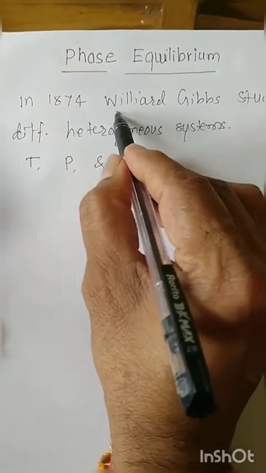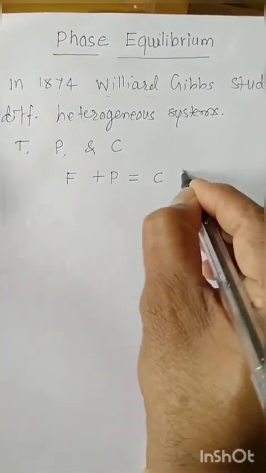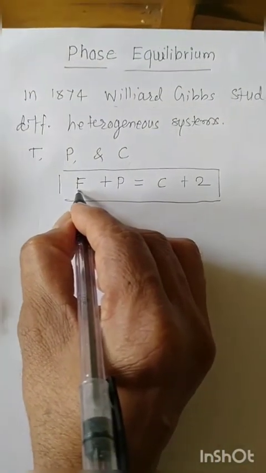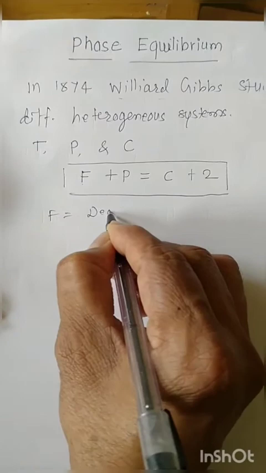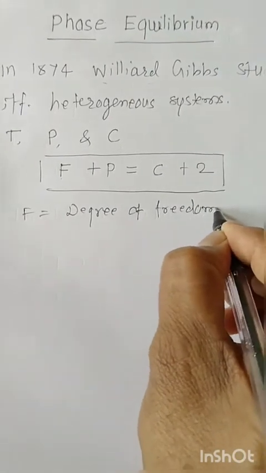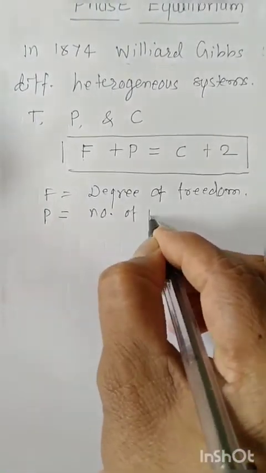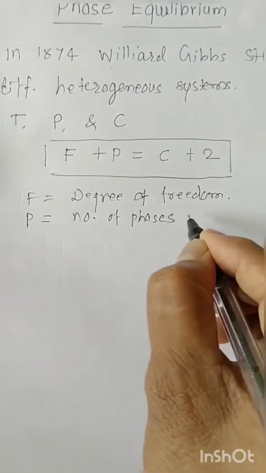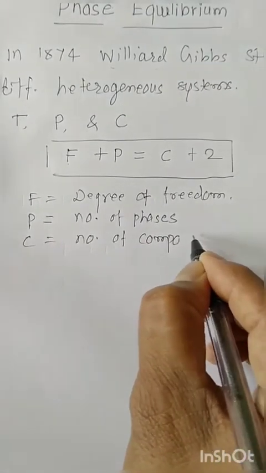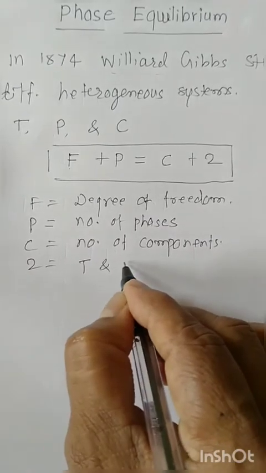And he put forth the equation F plus P is equal to C plus 2, where F is the degree of freedom of a system, P is the number of phases in a system, C is the number of components in a system, and 2 are temperature and pressure.